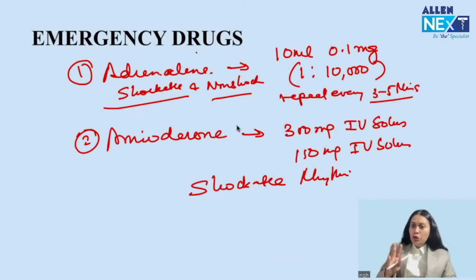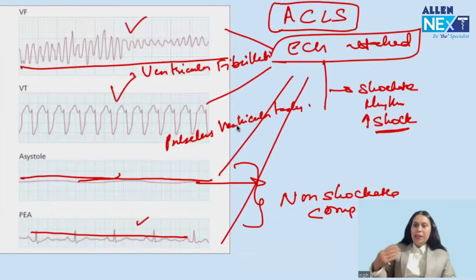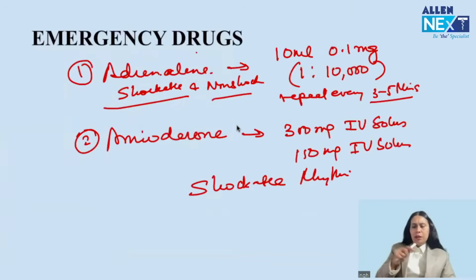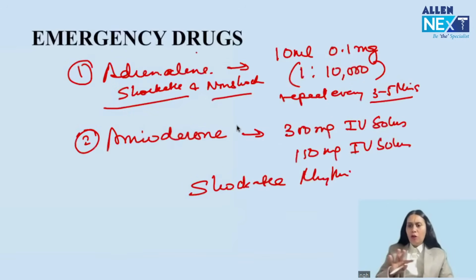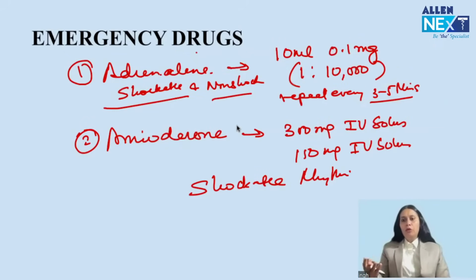Okay. And remember, shock also doesn't have an upper limit. Every 2 minutes, if it is still a shockable rhythm, we give a shock. Got it? So this is the management of ACLS, advanced cardiac life support. This is very important for exam questions. Now, all this which I discussed with you very quickly was a quick review of all the topics of anesthesia. From all topics, I have taken out the most expected questions, points which have been asked in the last 4 or 5 years. These are the last few revision points which you have to remember before going for your exam.